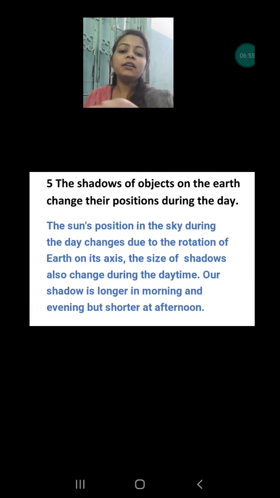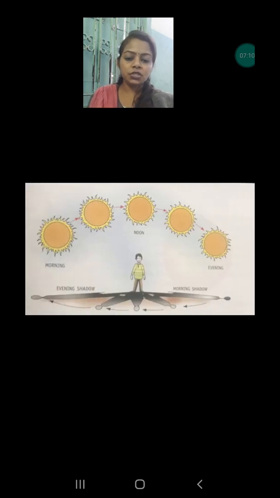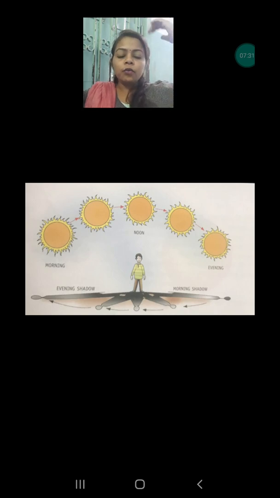So the reason behind this is the rotation of the Earth. We all know our Earth keeps on rotating all the time, and due to that the way sunlight falls on the Earth is also changing. If you see, in the morning and in the evening, the sun rays are falling in a slanting way. Okay, and that's why our shadow is a little longer because of the position of the sun. Now in the afternoon it is exactly over our head, and the sun rays are falling straight on us. That's why our shadow is shorter.